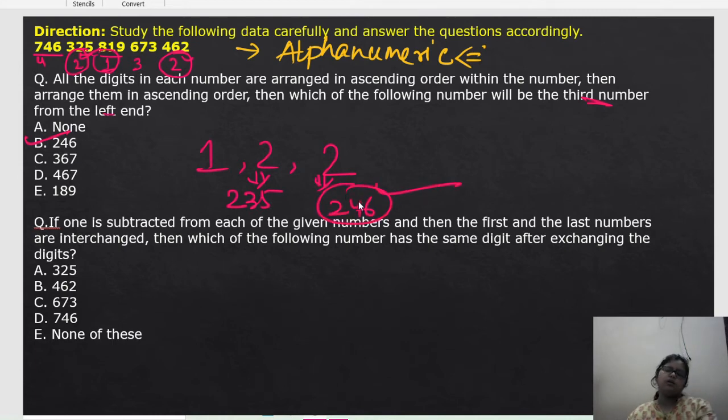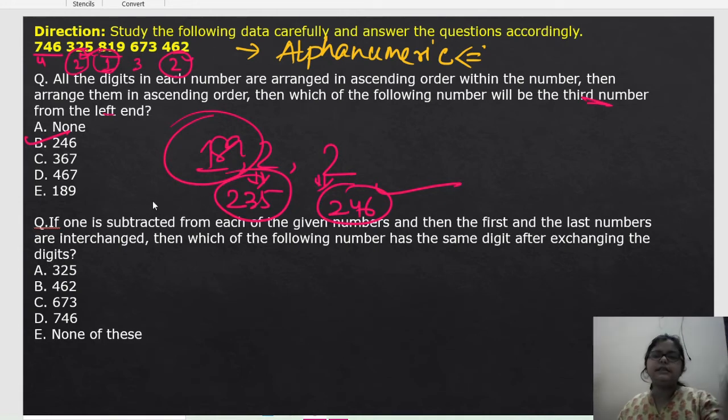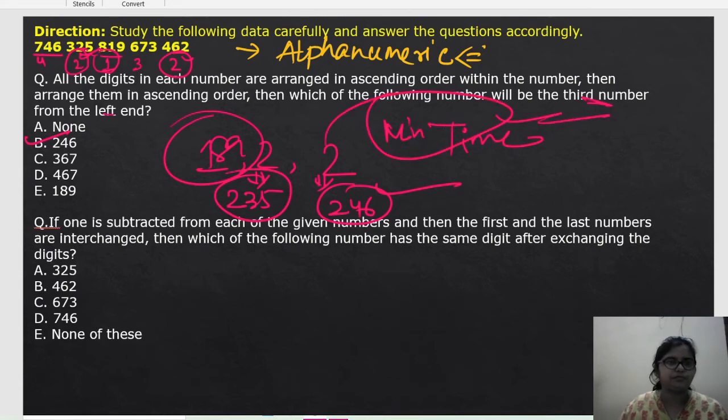So this will be the third one. Understand? Okay. And this will be the second one. The first one is 189. No problem with that. So like this, just see and answer the question. Like this, we can solve it easily. So you can solve this type of question in minimum time with this method.